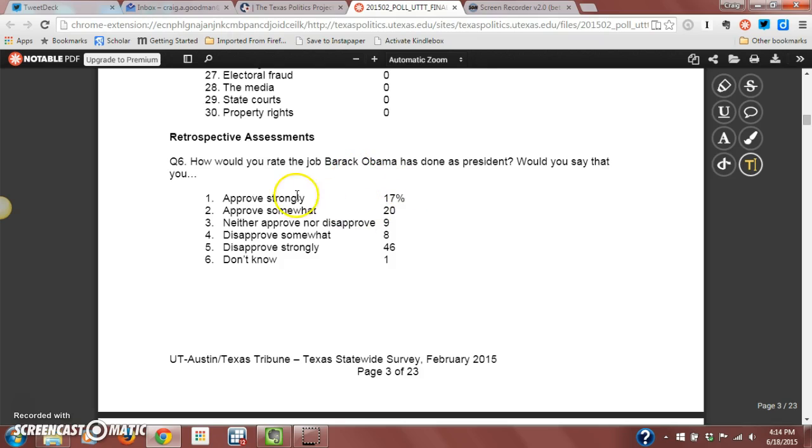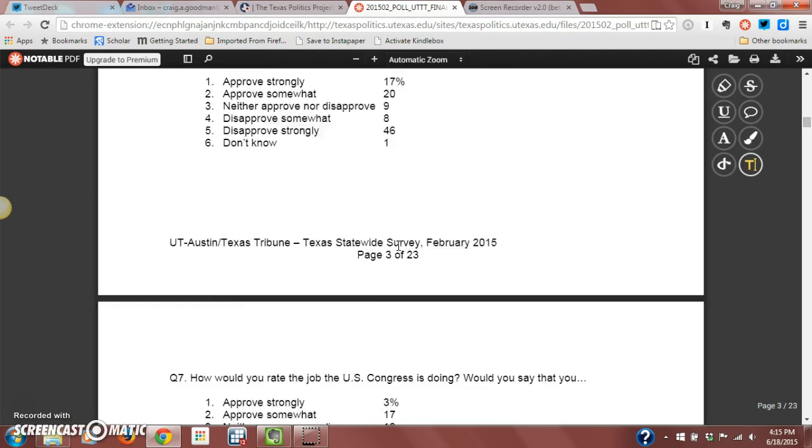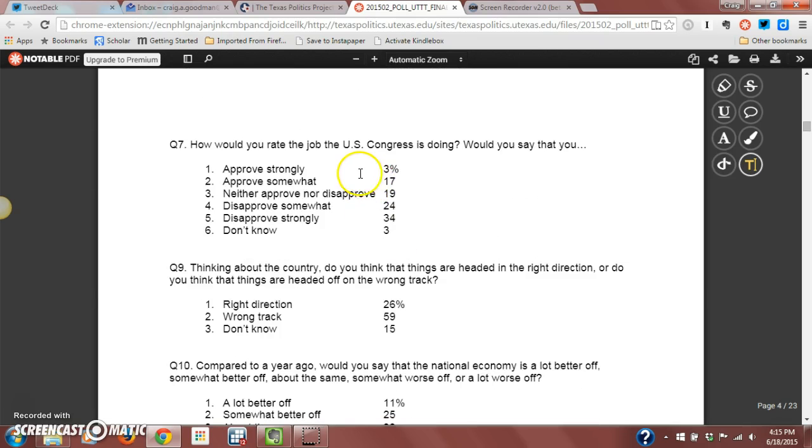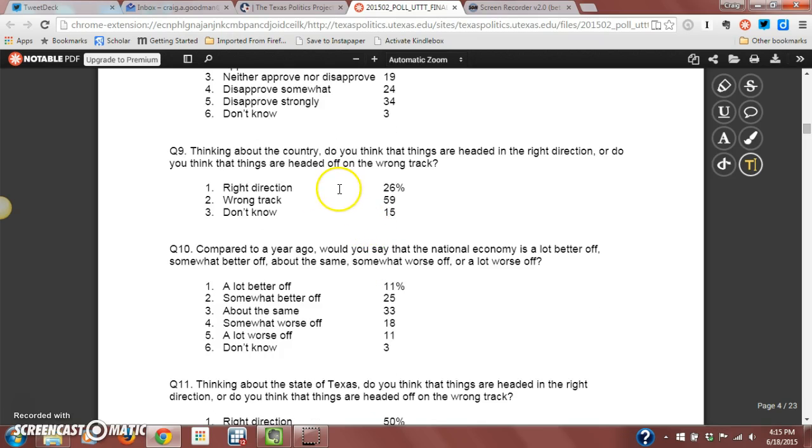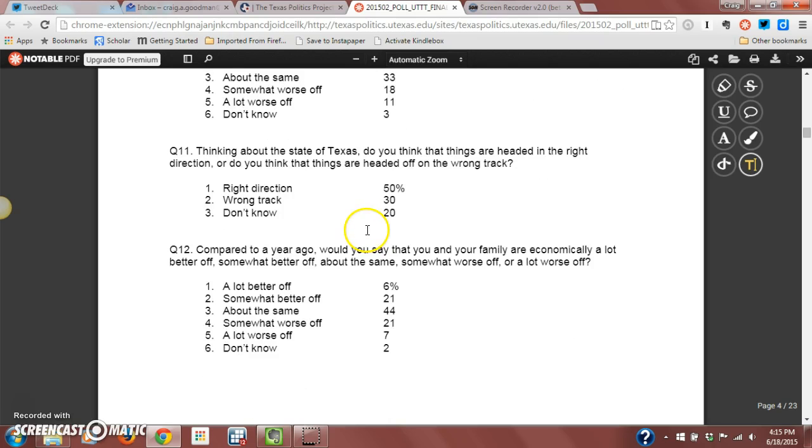Okay, again, you see down here the job that Barack Obama has done as president. And you see about 37% of Texans approve of the job that he has done, and a majority, 54%, disapprove of the job that the president's done. Not surprisingly here, about Congress, about 20% of Texans approve of the job that Congress is doing. Texans were fairly pessimistic about the direction of the country, 59%. But they do have a lot more confidence that the state of Texas is moving in the right direction as compared to the nation as a whole.